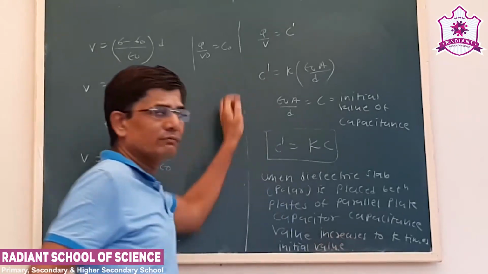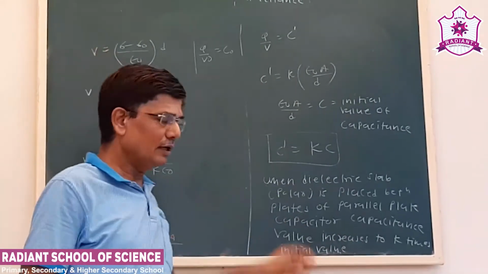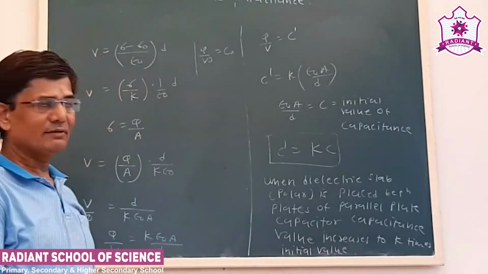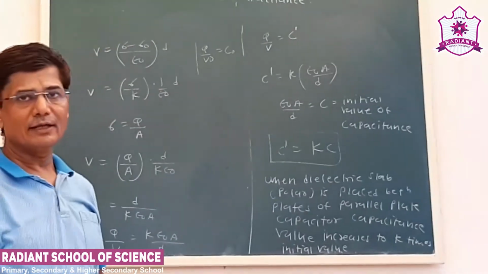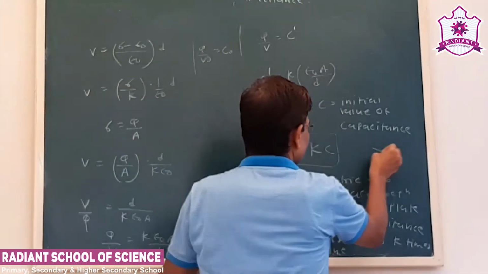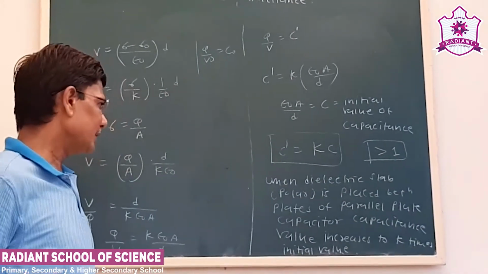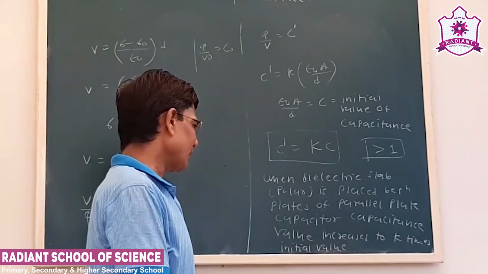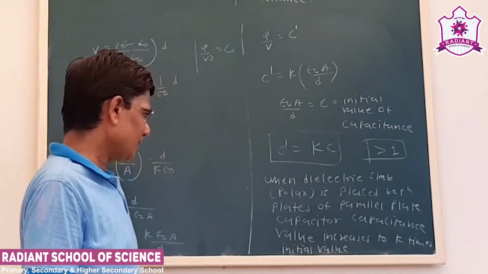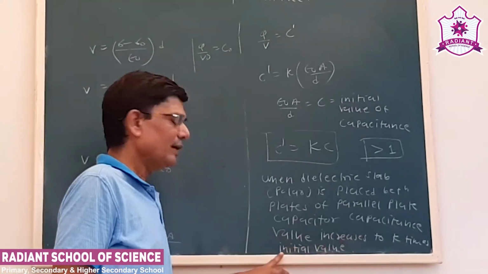Okay, so what we can say here, when a dielectric slab which has a constant value K, generally K value is positive and it is greater than 1. Okay, that we have to keep in mind. So when a dielectric slab is placed between the plates of a parallel plate capacitor, see, the capacitance value increases to K times the initial value.